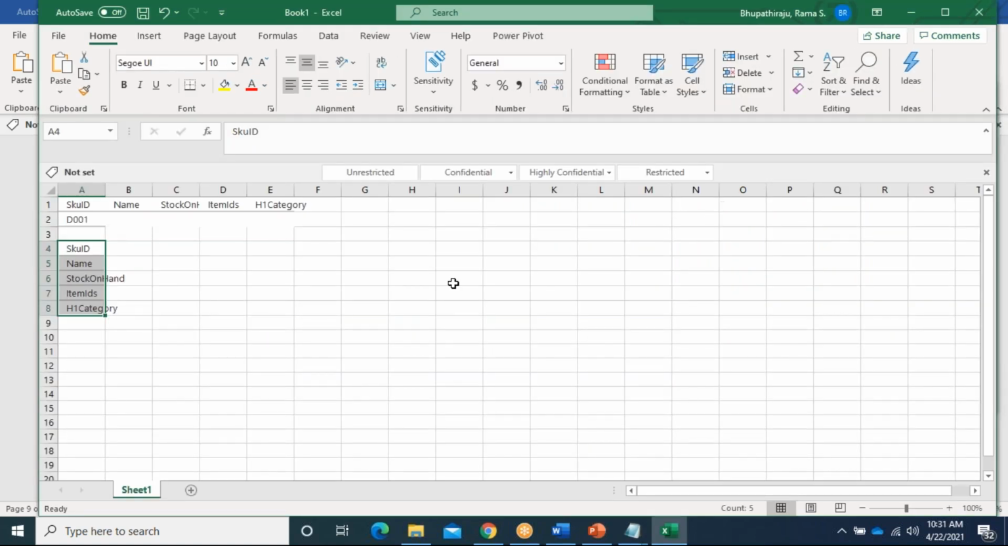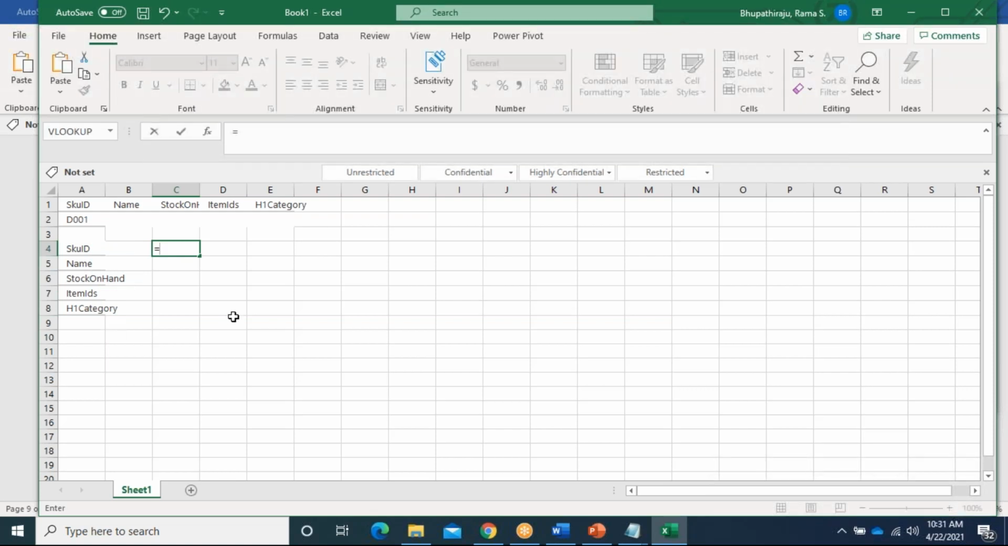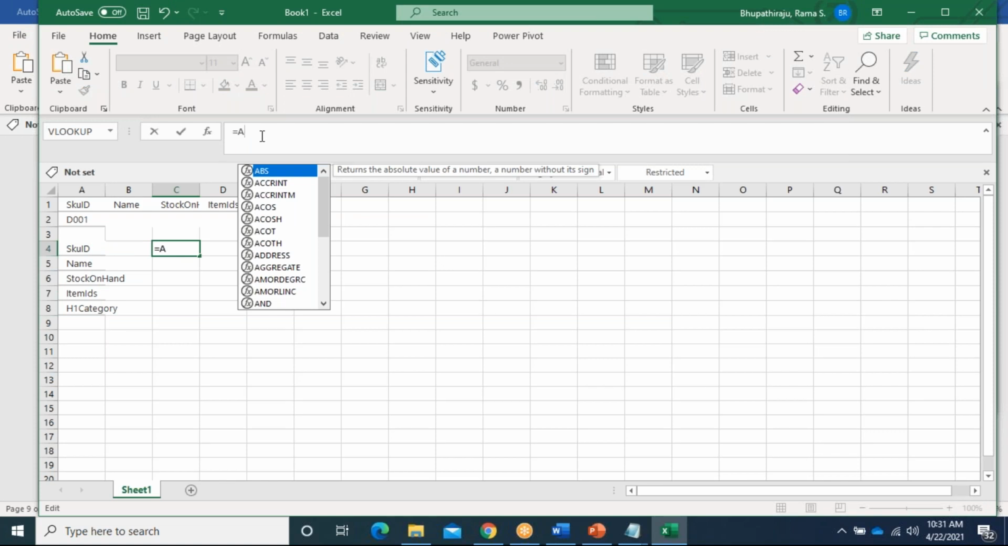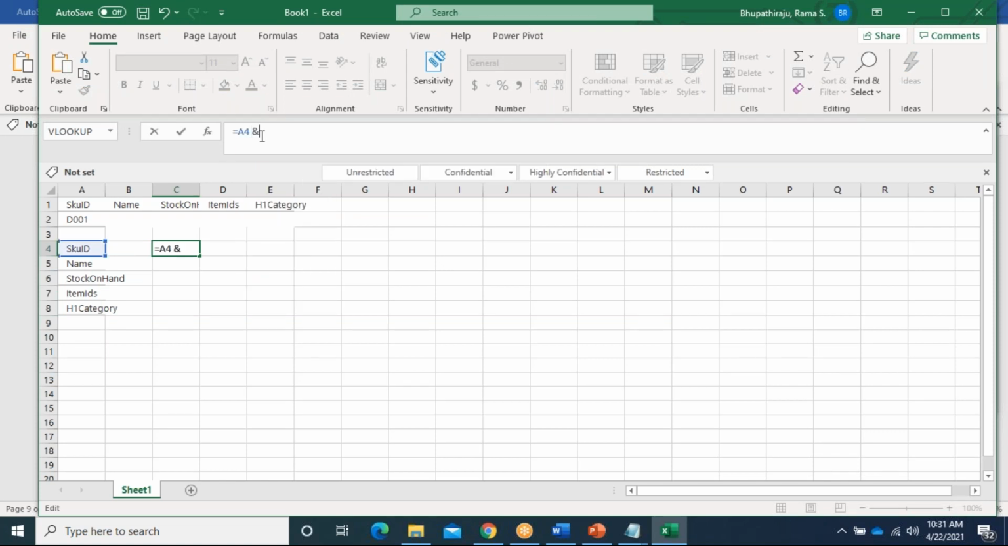For example, columns have been extracted. Tomorrow we may have 250 columns. Generally I can't write a string for each and everything. What I can do is use the power of Excel. Just use A4. This is a development technique. I can use some space and append the string.